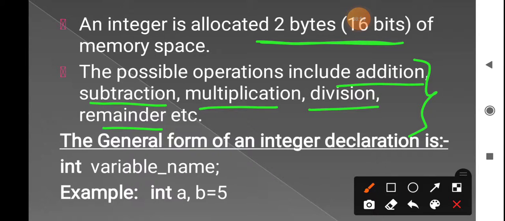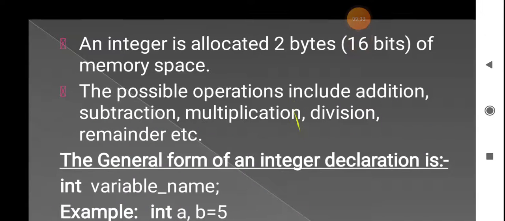Then how are these integer data types declared? The declaration is int variable name. Here int is the data type, and the variable name is any variable name we have to give. See the example: int a, b = 5. Here a and b are the variables, and the data type is int. Okay, so this is about the integer data type.